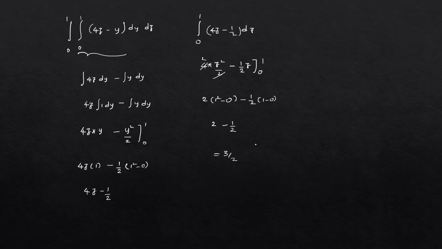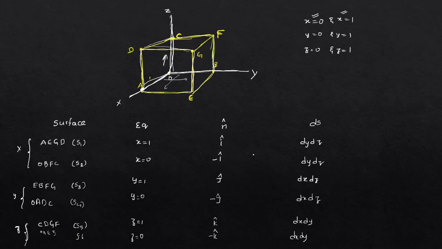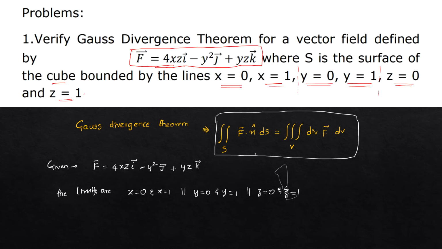I am putting it as equation 1. Okay, listen carefully. I am explaining the steps we have done till now. See here. First, after reading the question, we have to write the Gauss divergence theorem formula. It states that the double integral over the surface S of f bar dot n cap ds is equal to the triple integral of divergence of f bar.